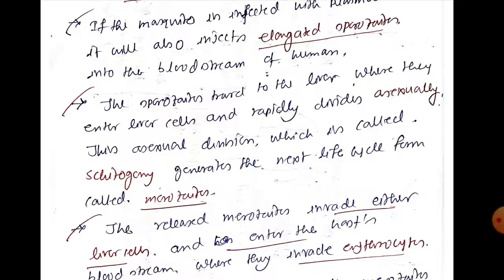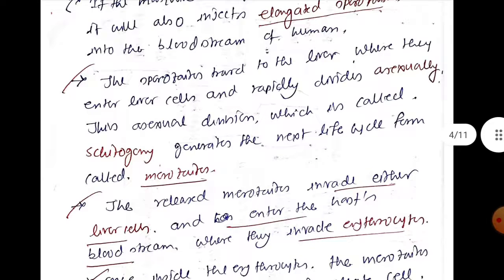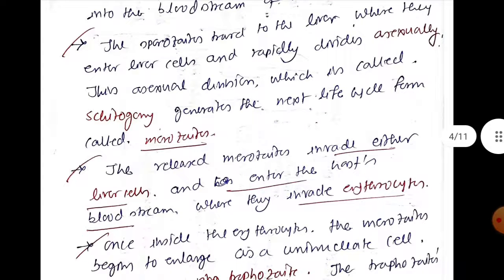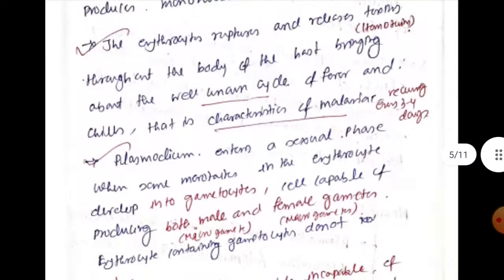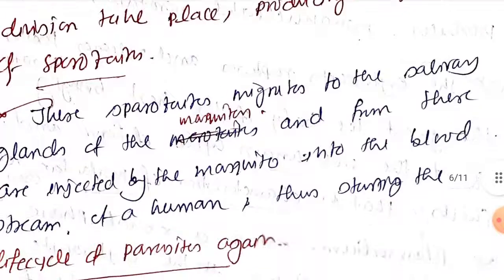within the intestinal wall. Okay, and this zygote will be differentiated into oocyst, and within the oocyst there will be continuous mitotic division that leads to the formation of sporozoites, and these sporozoites will be transferred to the salivary gland, and are ready to infect another uninfected human with the help of its saliva. So that is the entire cycle of Plasmodium.